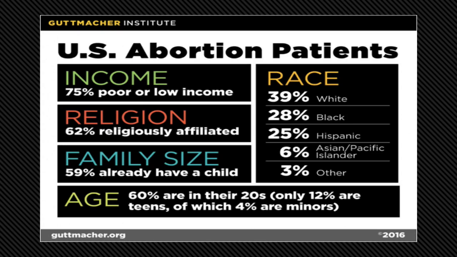Another statistic from the Guttmacher Institute that is not on this graphic but worth mentioning is that 51% of patients obtaining abortions were using some form of birth control in the month that they became pregnant. Most of those patients were using barrier methods or short-term contraception. This is important to remember when counseling a patient on abortion. Almost half of these patients were actively attempting to prevent pregnancy and still became pregnant, which is one of the reasons why remaining non-judgmental is extremely important.